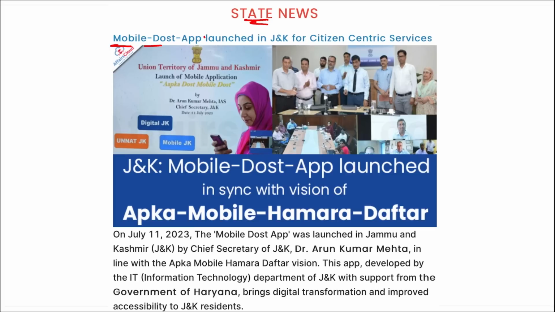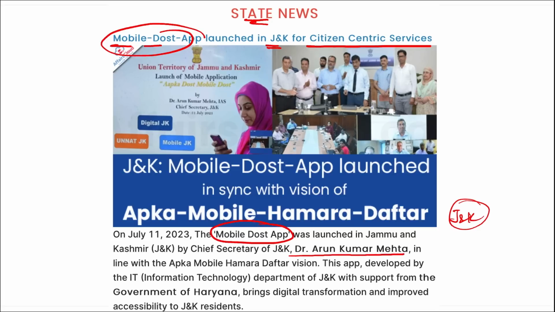Next is state news. Mobile Dost app launched in Jammu and Kashmir for citizen-centric service. I repeat, Mobile Dost app. This is the name of the application. This was launched in Union Territory Jammu and Kashmir. It was launched by Chief Secretary of Jammu and Kashmir, Dr. Arun Kumar Mehta. Right? This is in line with the Aapka Mobile Hamra Daftar vision.